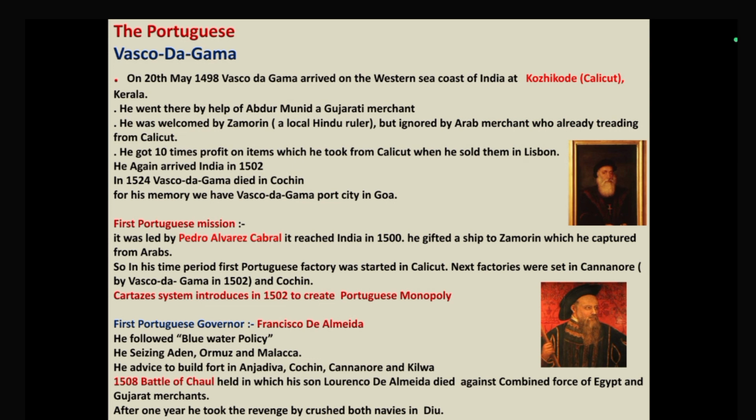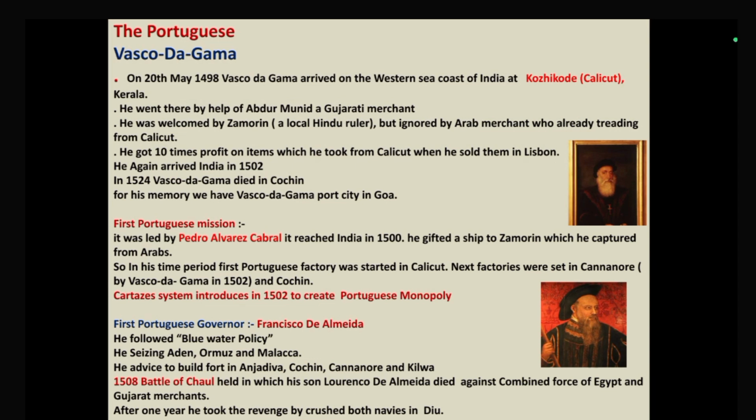He got 10 times profit when he got some goods and spices from Calicut, and he reached Lisbon. That time beta, the Portuguese capital was Lisbon. So he got a very big profit that time. For that reason many travelers also wanted to arrive in India.